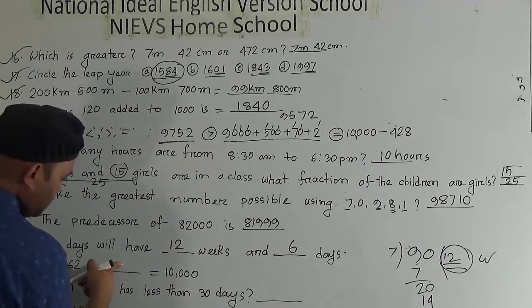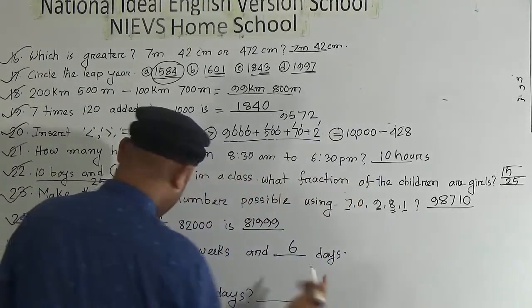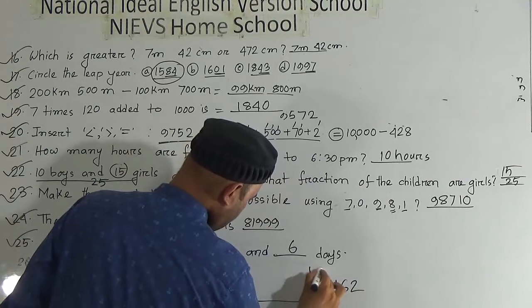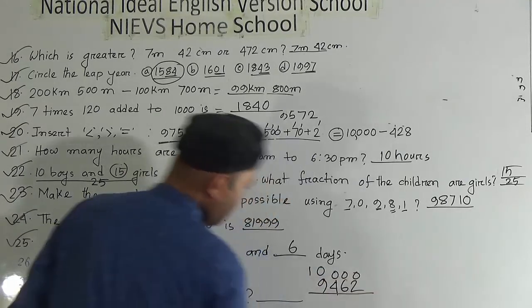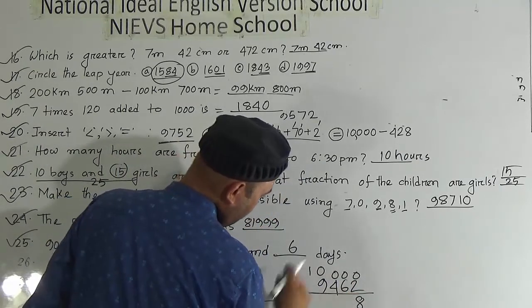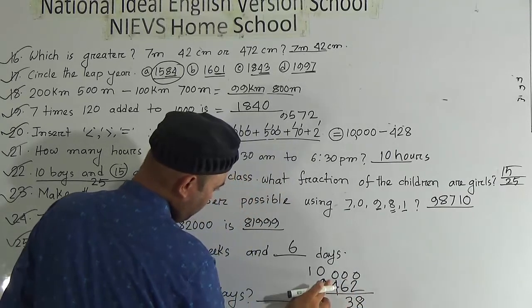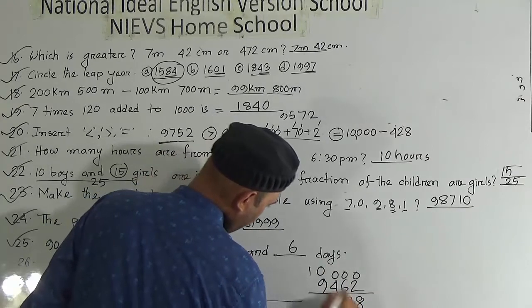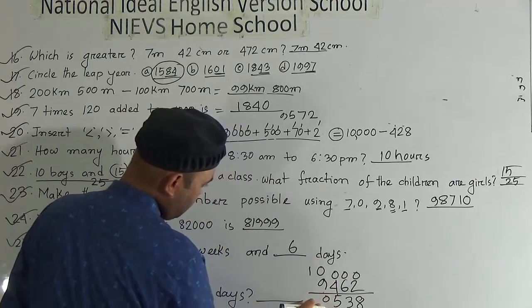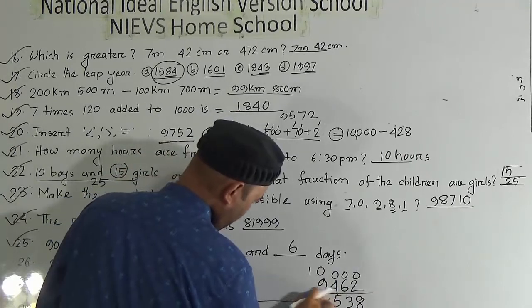9,462 plus dash is equal to 10,000. So we have to subtract 9,462 from 10,000. Then what will be here? 2 from 10 it is 8. 6 from 10, we have carry 1, so 6 will be 7, 7 from 10 it will be 3. We have carry 1, 4 and 1 is 5, 5 from 10 it will be 5. We have carry 1, 1 and 9 is 10, 10 from 10 is 0. And here is carry 1, 1 from 1 it will be 0, so no need to write 0 here.